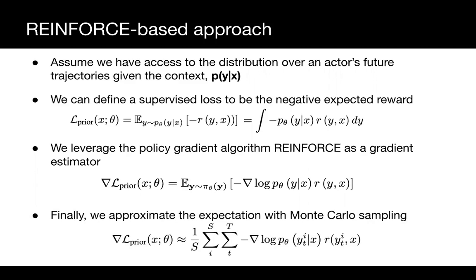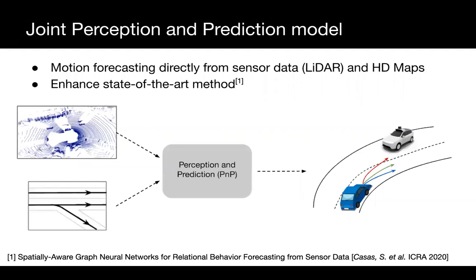To obtain motion forecasts from sensor data in real time, we opt for a state-of-the-art joint perception and prediction model that shares features between both tasks, also easing the uncertainty propagation between them. In particular, we enhance the state-of-the-art perception and prediction model SPAT-GNN by replacing its unimodal prediction header with a mixture of Gaussian trajectories. For this, we leverage 3D point clouds coming from LiDAR as well as high-definition maps as input.